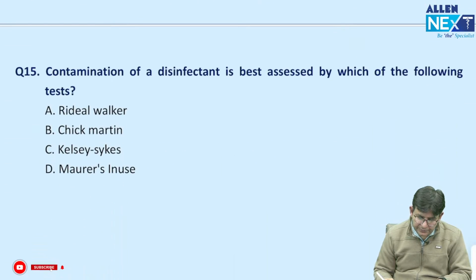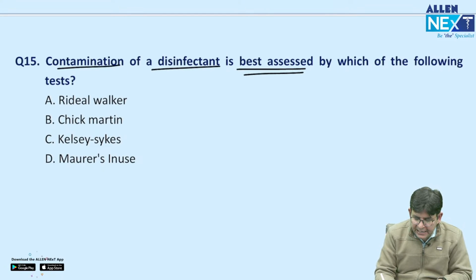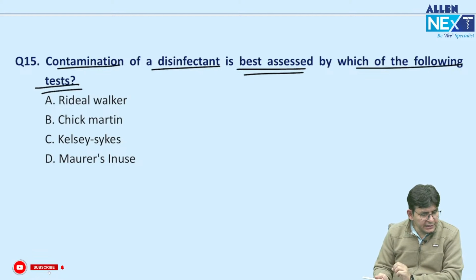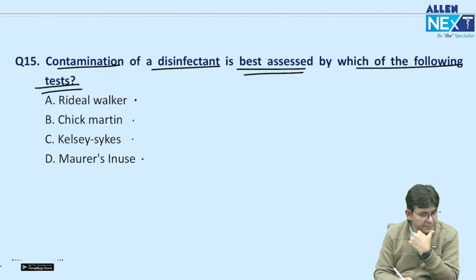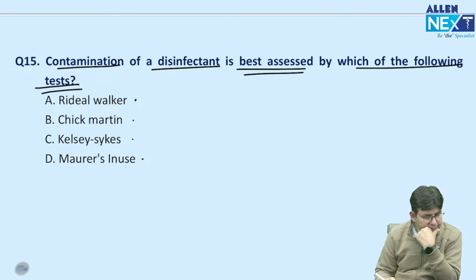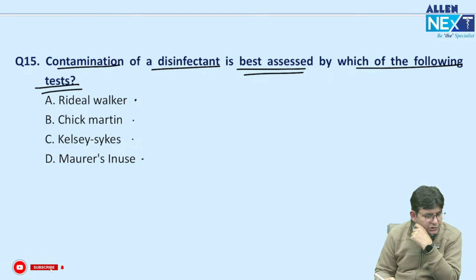Now coming to the 15th one. Another good question. The contamination of a disinfectant is best assessed by which of the following tests? Is it the Rideal-Walker coefficient test, the Chick-Martin, Kelsey-Sykes, or Maurer's in-use test? If you know, it's fine. If you don't know, just try to guess. Rideal-Walker, Chick-Martin, Kelsey-Sykes, Maurer's in-use. Which should be the answer here? Please tell.